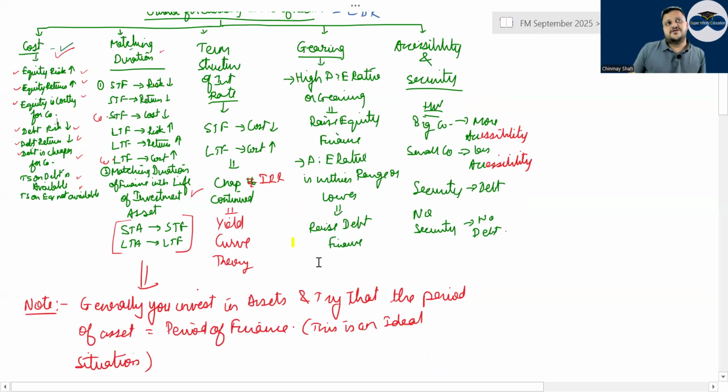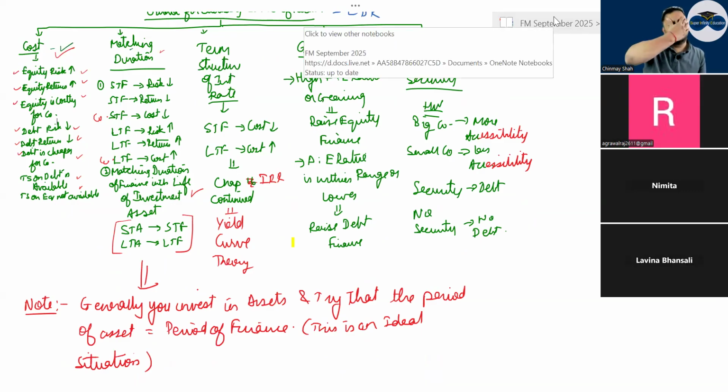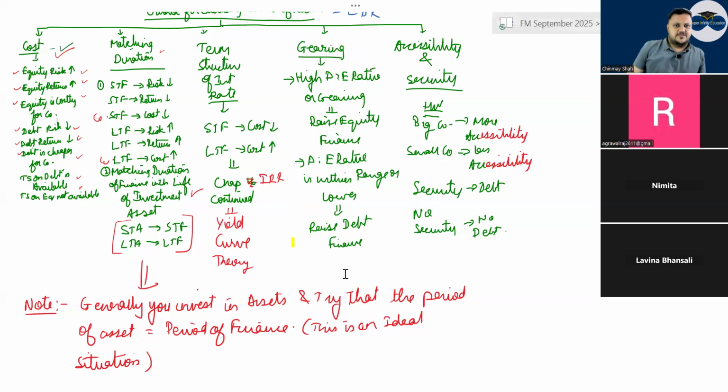We did this day before yesterday, on Sunday. Do you remember the part? It was working capital investment strategy and working capital financing strategy. It has come up in the exam many times and will come up a lot of times. Term structure of interest rates is nothing but short-term finance being comparatively cheaper and long-term finance being comparatively more expensive. Not true in every sense, but yes, correct.